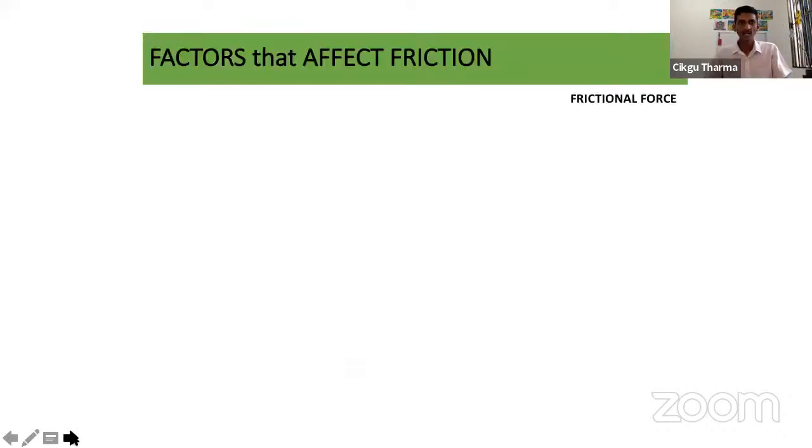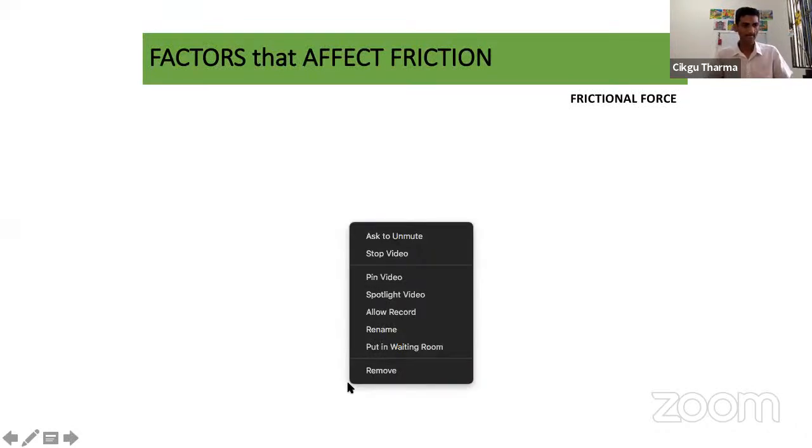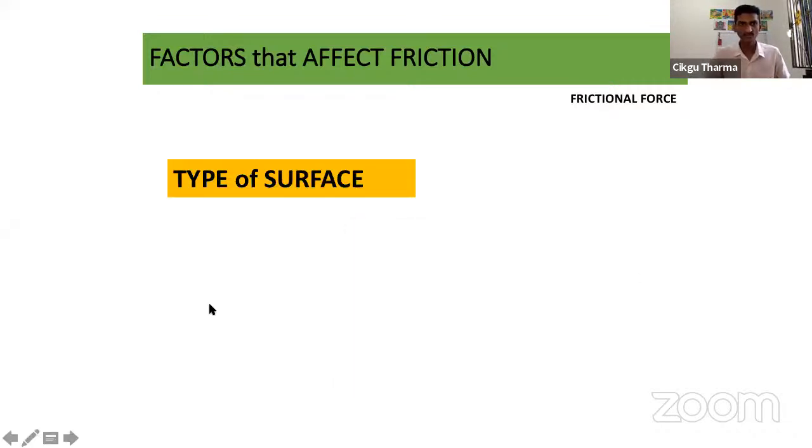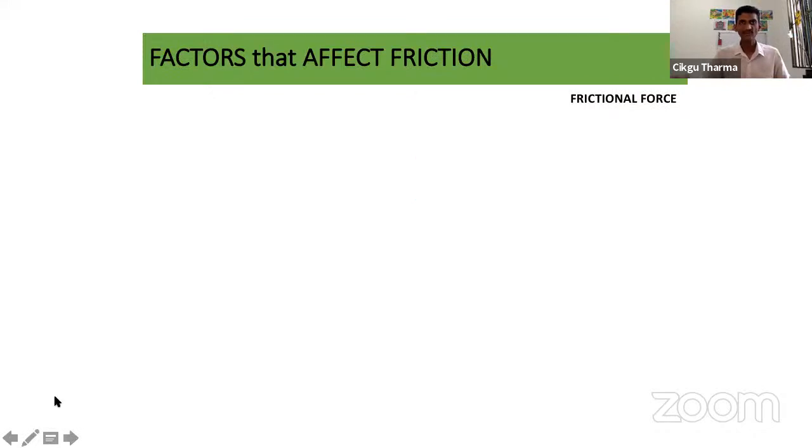Let's look at the factors that affect friction. The friction can be big or small.